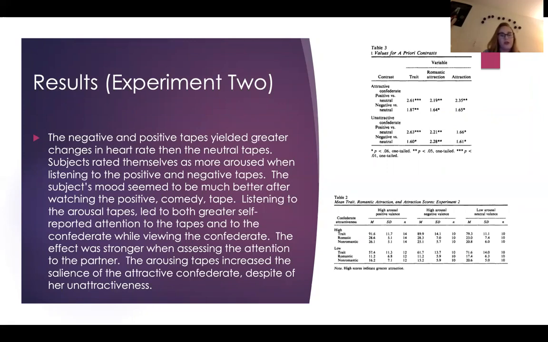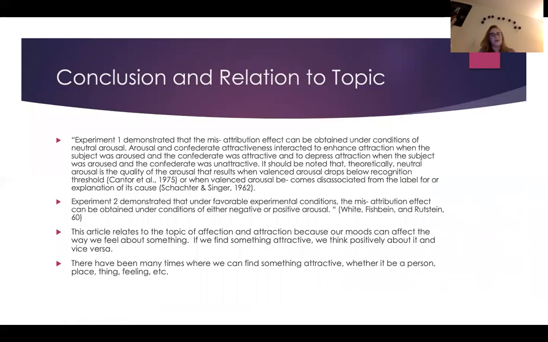The effect was stronger when assessing the attention to the partner. The arousing tapes increased the salience of the confederate despite her unattractiveness. So the mood definitely corresponds to whether or not they were attracted to this female confederate, despite her attractiveness or unattractiveness.